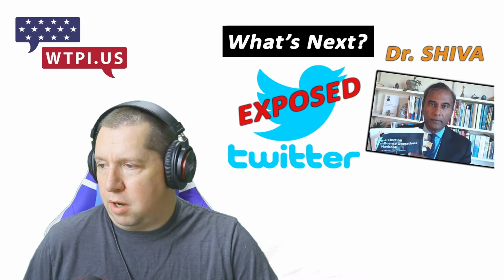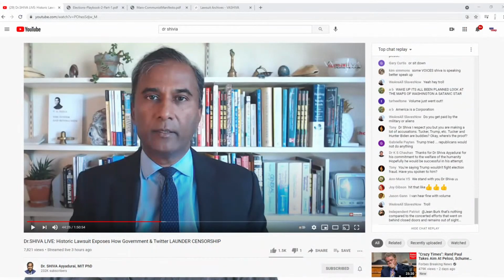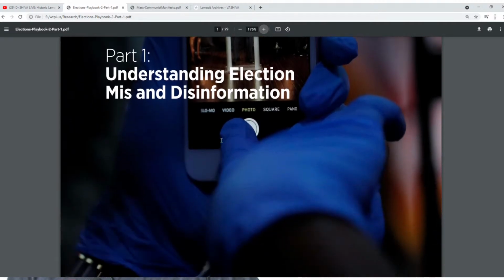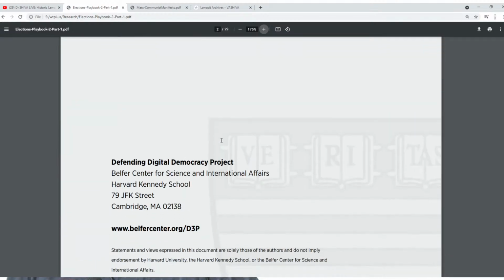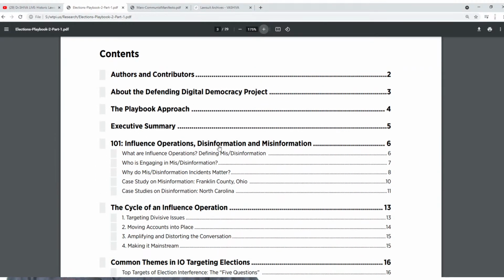So I'm going to go ahead and pull up that manual here. That manual is still in this one. I'll just have to go over here and switch the tab. So here's the manual. Election Influence Operations Playbook. So this manual talks about how to identify if anybody's speaking out against them and discouraging disinformation. Free speech is about everybody having a voice, whether that be true or false. Free speech is about everybody being able to say what they want to say.